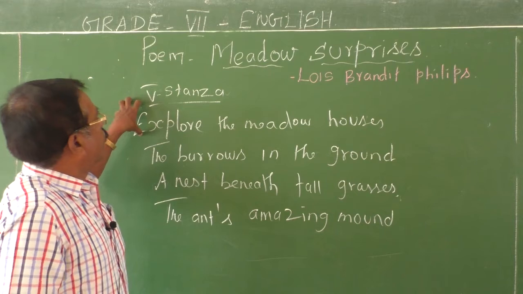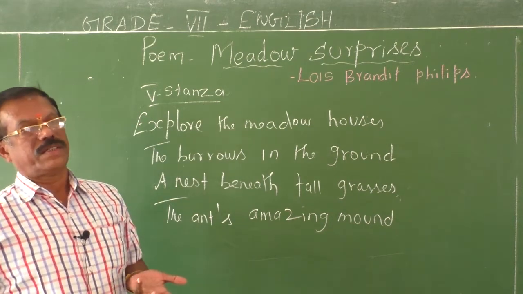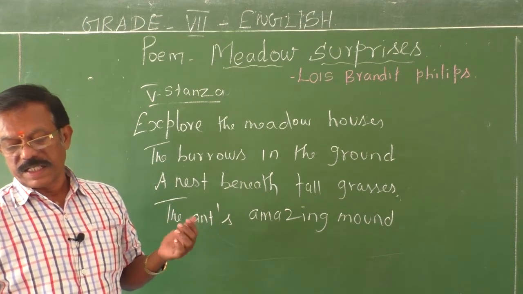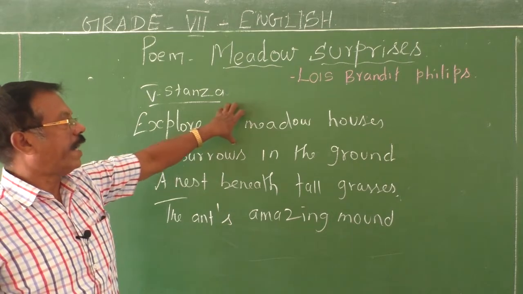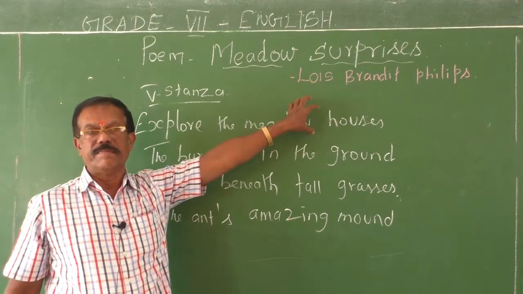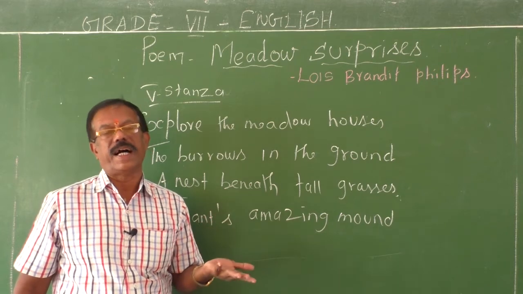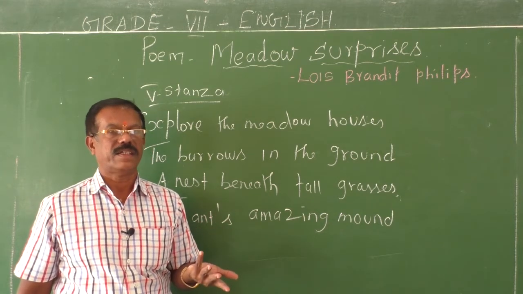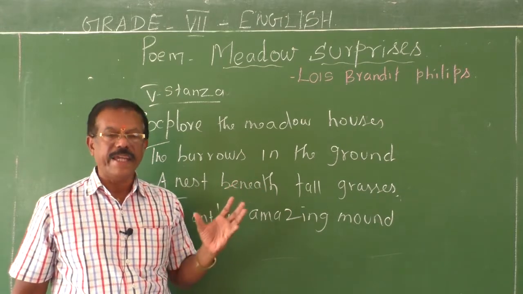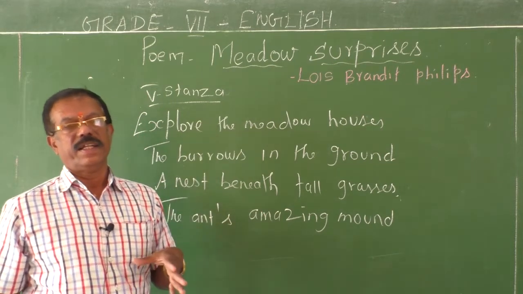So if you explore the meadow, you can see many meadow houses. Meadow houses refers to the houses. It has its own reference. Several houses you can find in the meadows which are inhabited by small insects, birds and animals. Each house is meant for a different animal or different birds or different insects. These houses are made by such animals separately for their dwelling.